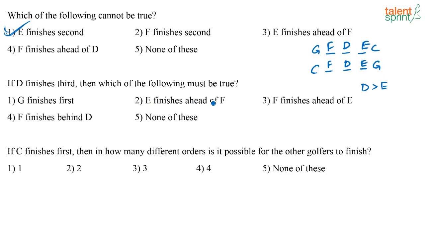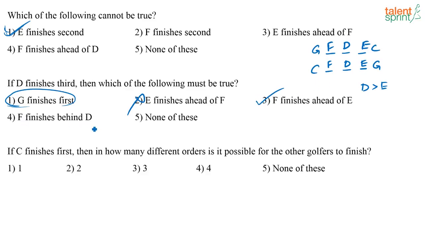Correct? E finishes ahead of F. Not true. E will finish after F only. So this is not true. F finishes ahead of E. Yes, this is definitely true. F will finish ahead of E. So here your answer will be 3. Right? So even though this one is a possibility, it's not true always. G can finish first, but I can't say that G will always finish first. So this is your correct option.